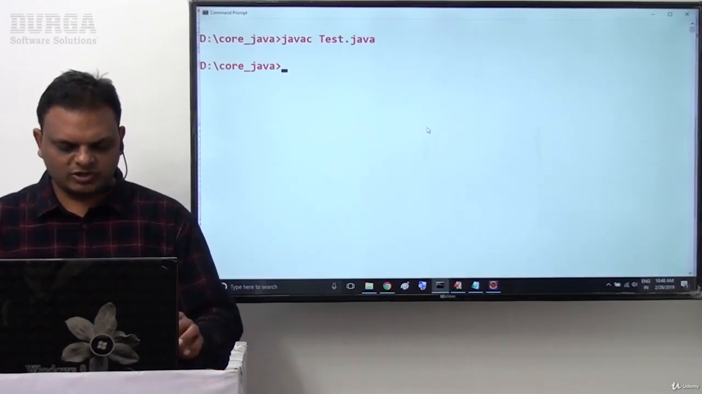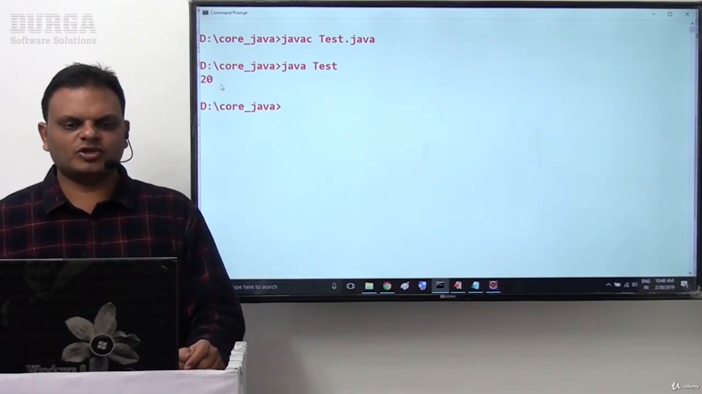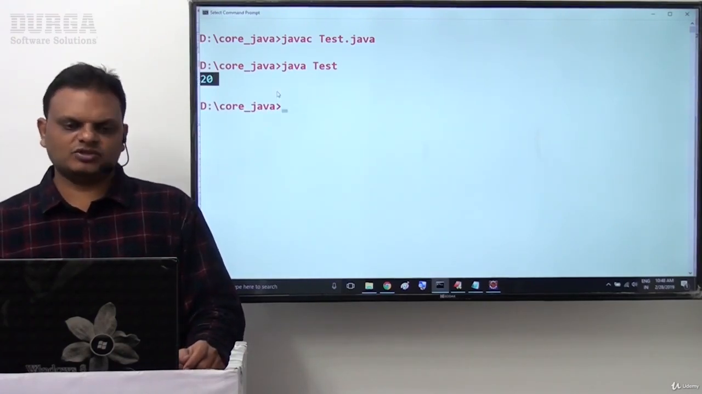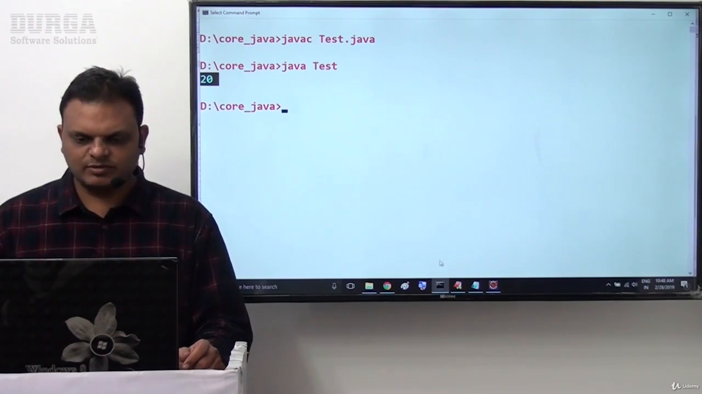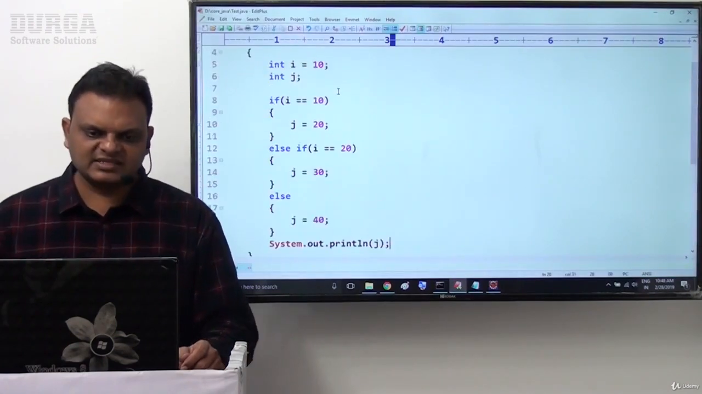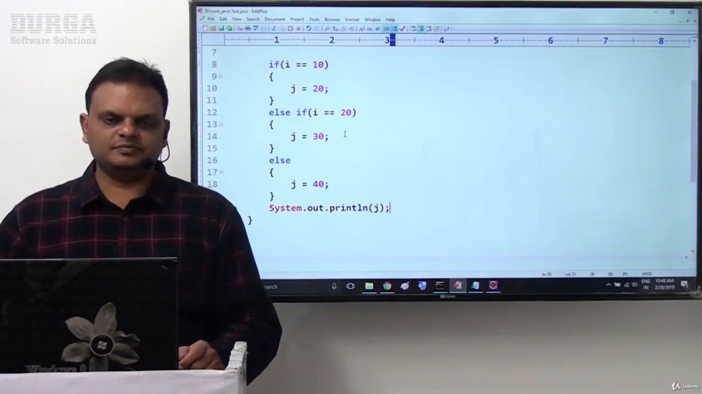Let us execute this program here. java Test. Here the output is 20, we are able to get this output. This is another example on the basis of if, else if, and else part directly.